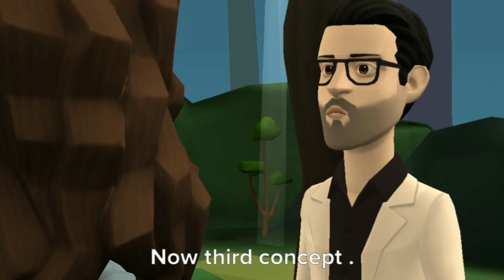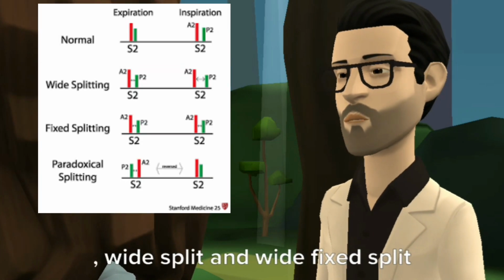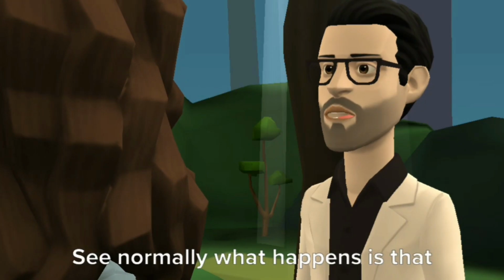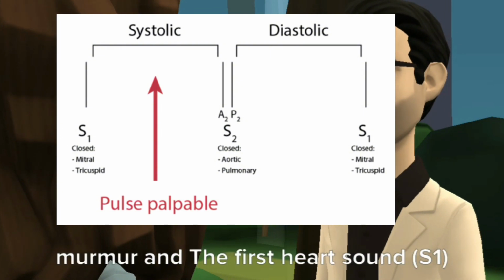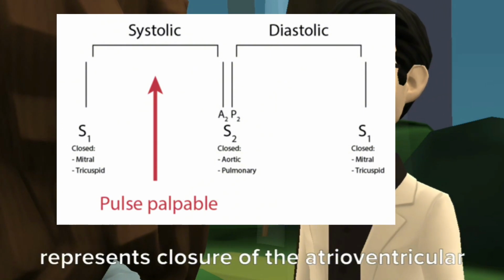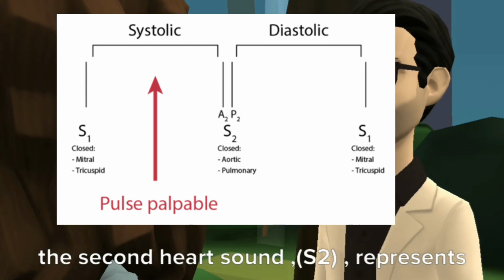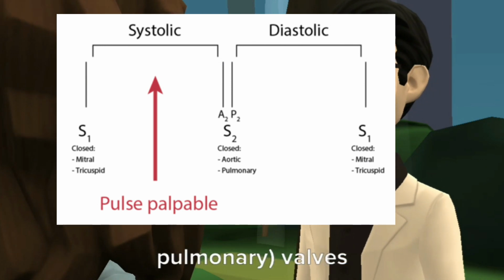Okay. Now third concept: difference between paradoxical split, wide split and wide fixed split. Yes, doctor, please explain this. See, normally the first heart sound, S1, represents closure of the atrioventricular, mitral and tricuspid valves, while the second heart sound, S2, represents closure of the semilunar, aortic and pulmonary valves.